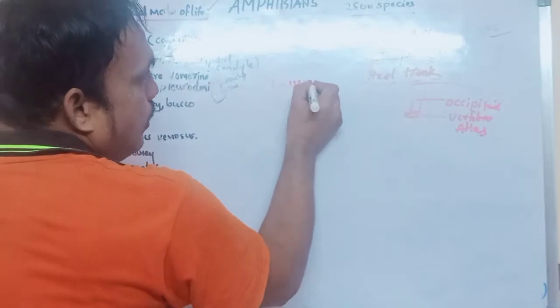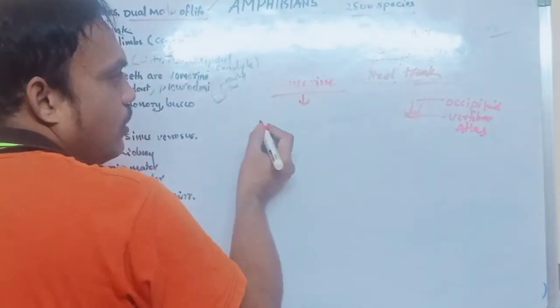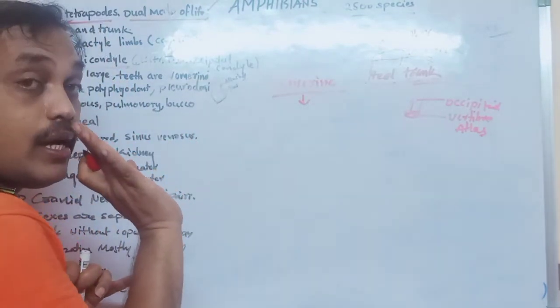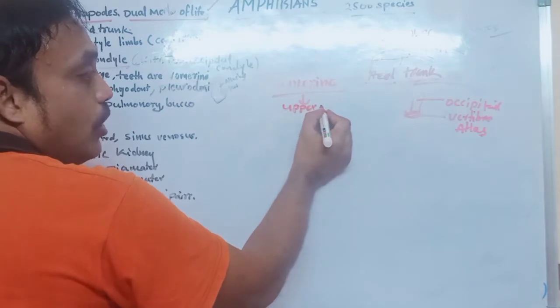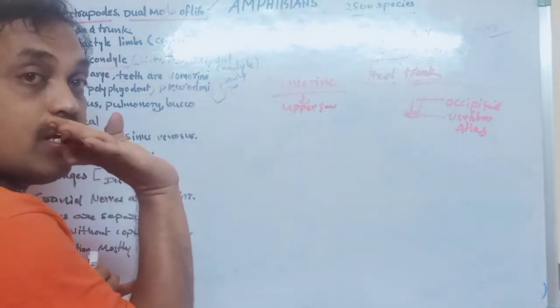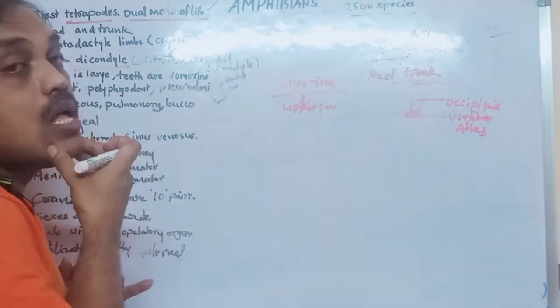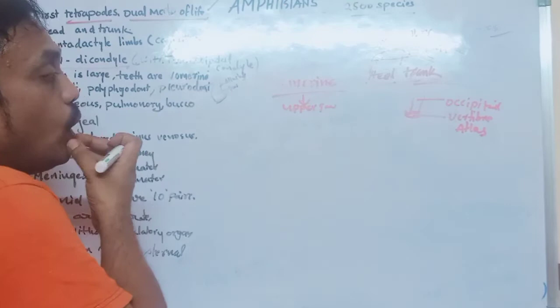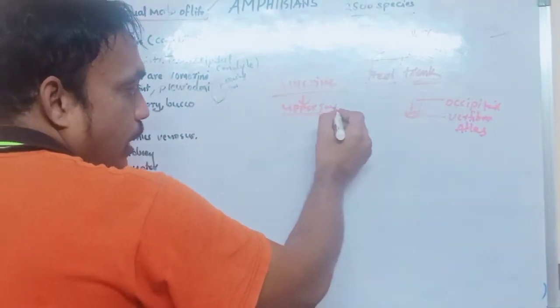Omorine teeth. What is the meaning of omorine teeth? It means teeth are located at the upper region only. Upper jaw and lower jaw: only the upper jaw has teeth. In the lower jaw, okay, this is upper, this is lower, in the lower jaw teeth are absent. Only in the upper jaw are teeth present.